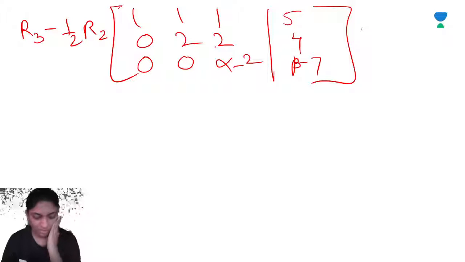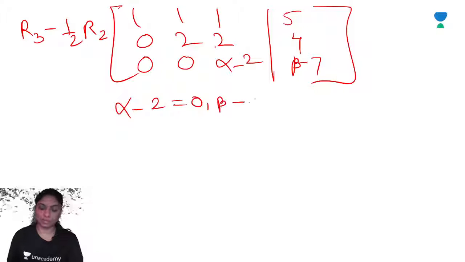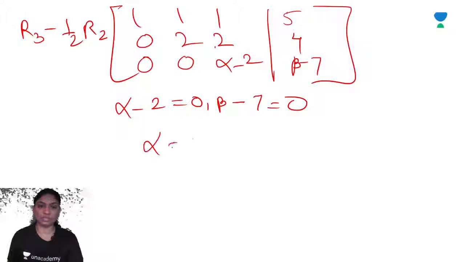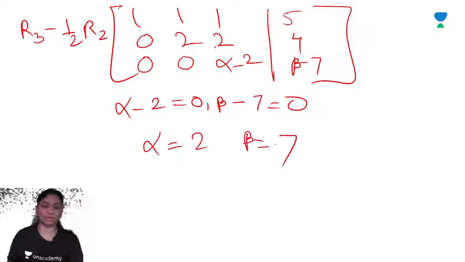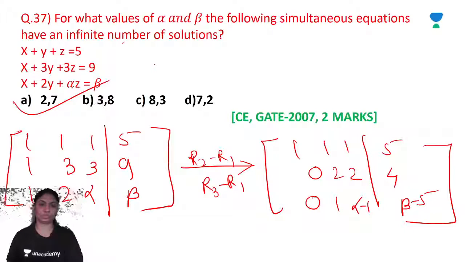Now for infinite solutions, the last row must be completely 0. When beta minus 7 is equal to 0, which implies alpha is equal to 2, beta is equal to 7. A is the correct option. Alpha 2, beta 7. Okay. Now next.